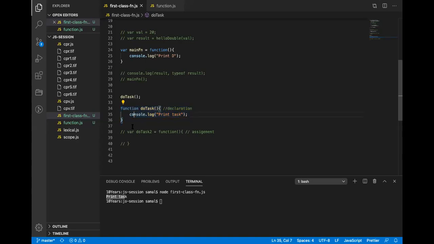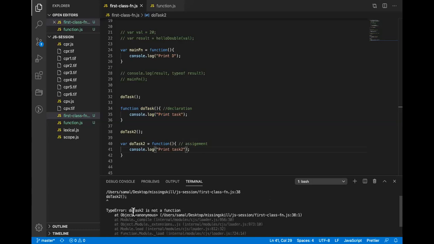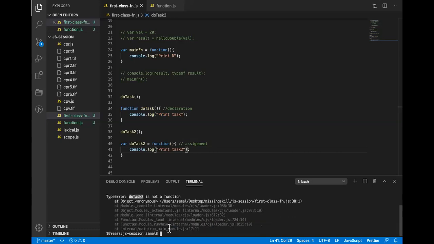So if I do this with this, and if I call this function, and if I call task2 and run this, it will give me an error: task2 is not a function. So what really happened here?